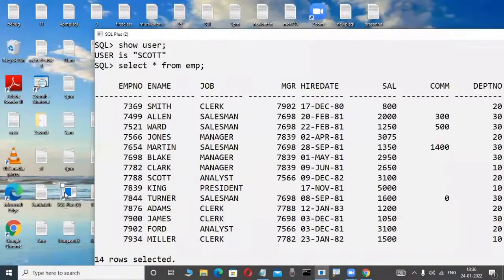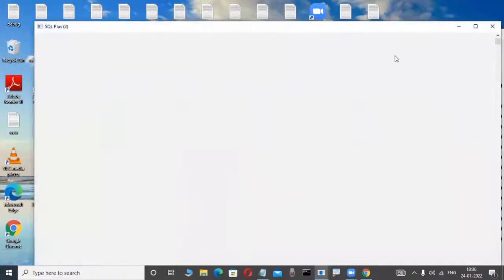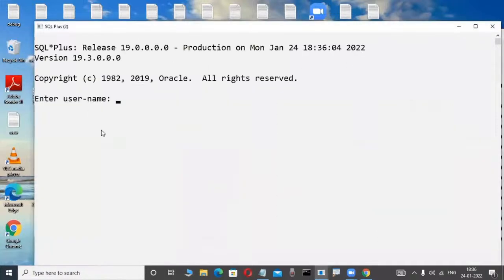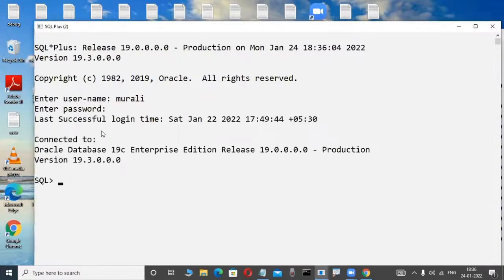Now I am opening another session. Here, my name is Murali. For example, another employee is there. Murali is an employee. Imagine an employee. What is this user? How can I create this?